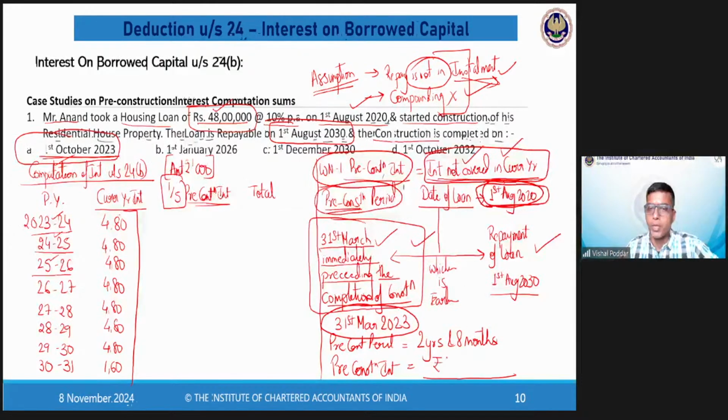So it is rupees 12 lakhs 80,000. Amount in thousands, or let me write the full amount. Correct? Now, how much is 1/5 of this?